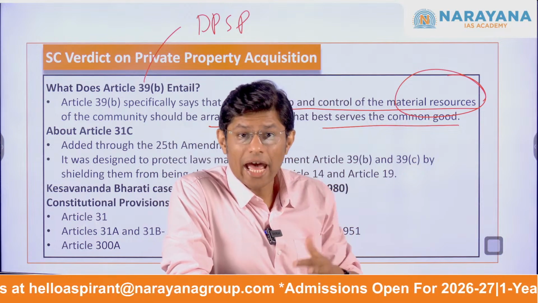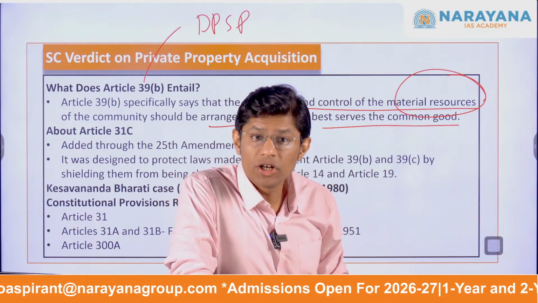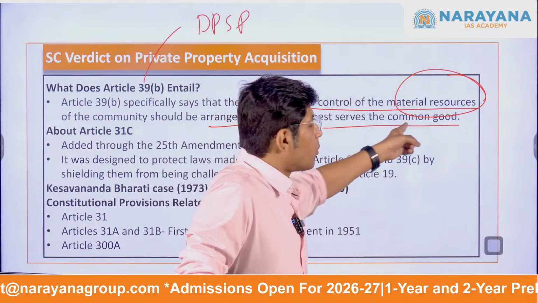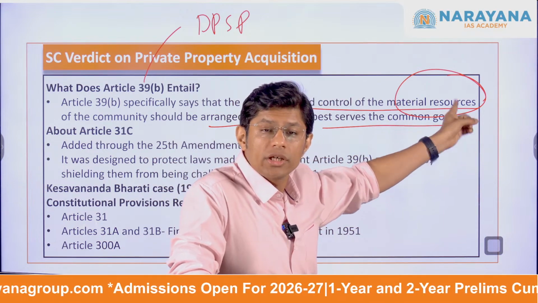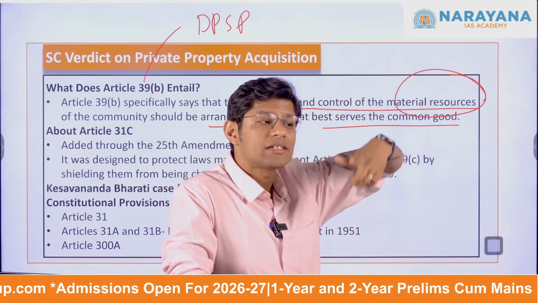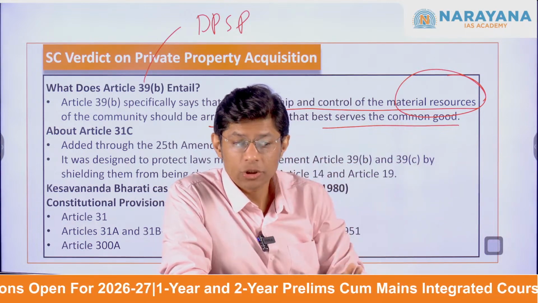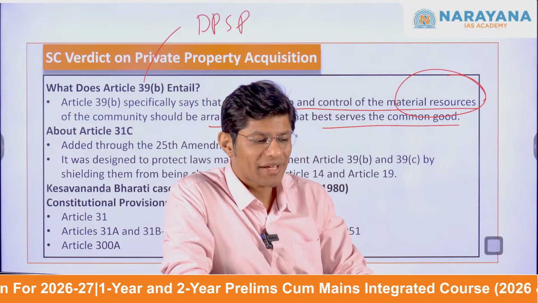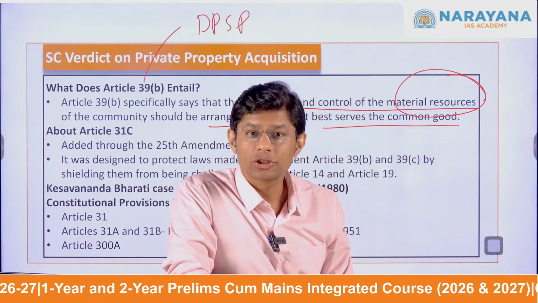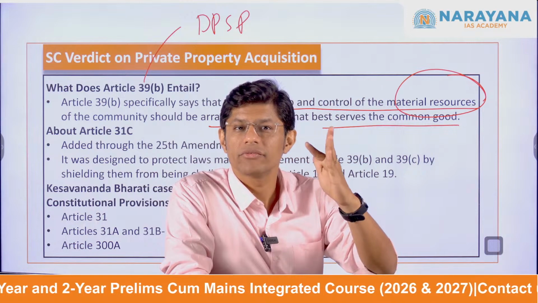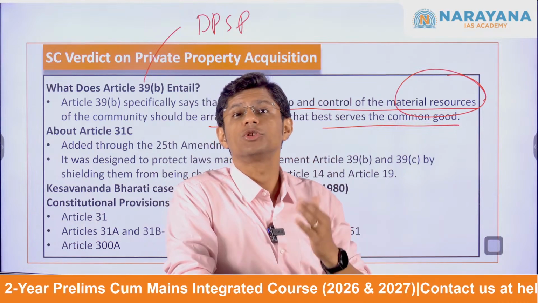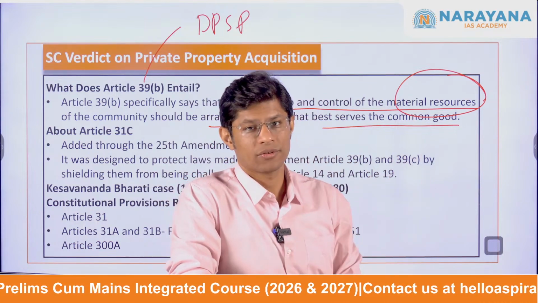So let's say, for example, if these material resources are entrusted in the hands of the business class, would it lead to common good? No. So here the constitution makers are guiding the state: please ensure the ownership and control of the resources should not be arranged in such a way that it affects the public welfare. But unfortunately, this is what has happened now.